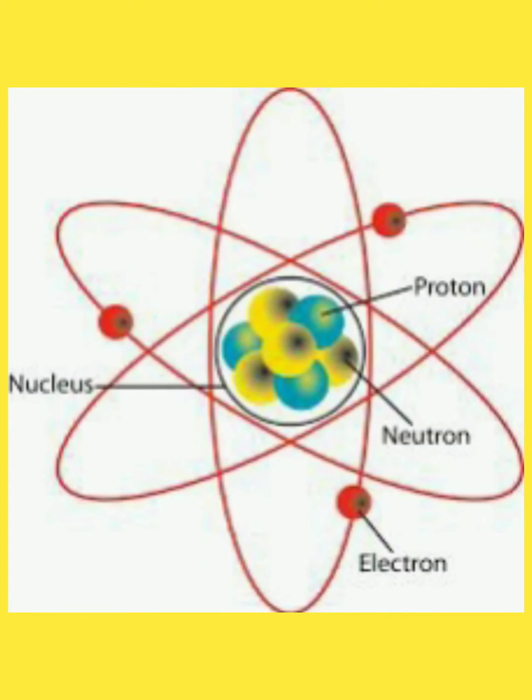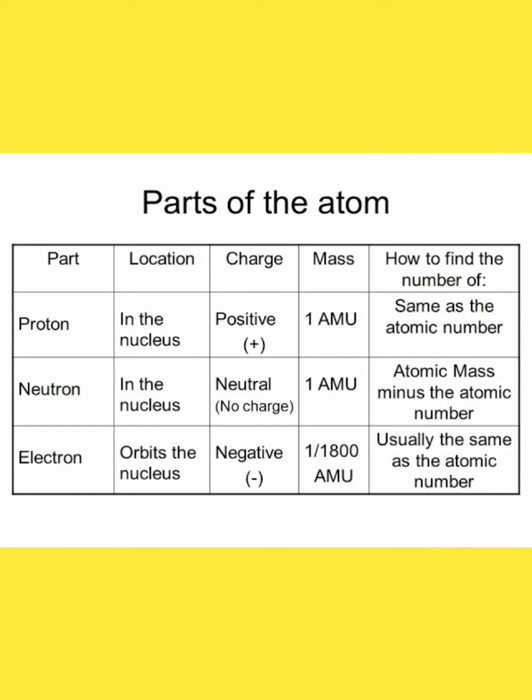This is atom. It has three subatomic particles. The detail of these particles is written in comparison as a table. Proton is in the nucleus, neutron is in the nucleus, electrons are outside the nucleus in orbits. You can draw this table as well in your journals very neatly using blue marker and pen. Protons are positive, neutrons have no charge, electrons are negatively charged.